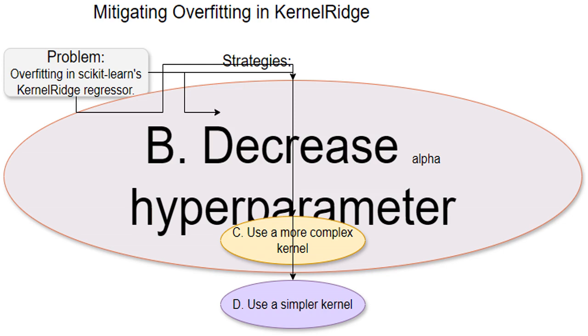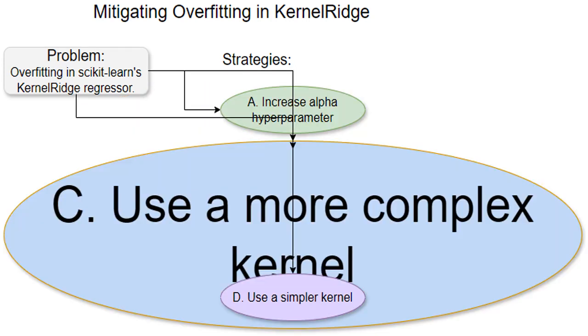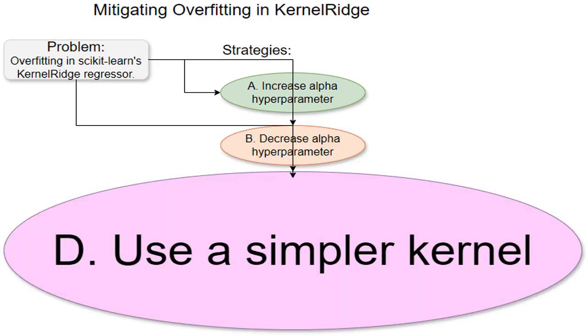Using a more complex kernel function, like an RBF kernel, radial basis function kernel, instead of a linear kernel, increases the model's capacity to fit complex relationships. This can lead to overfitting if the underlying relationship isn't that complex in the data. Switching to a simpler kernel, like a linear kernel instead of an RBF kernel, reduces the model's complexity, limiting its ability to overfit to noise. This is a good strategy for dealing with overfitting, because it will reduce the model's capacity to be overly complex.